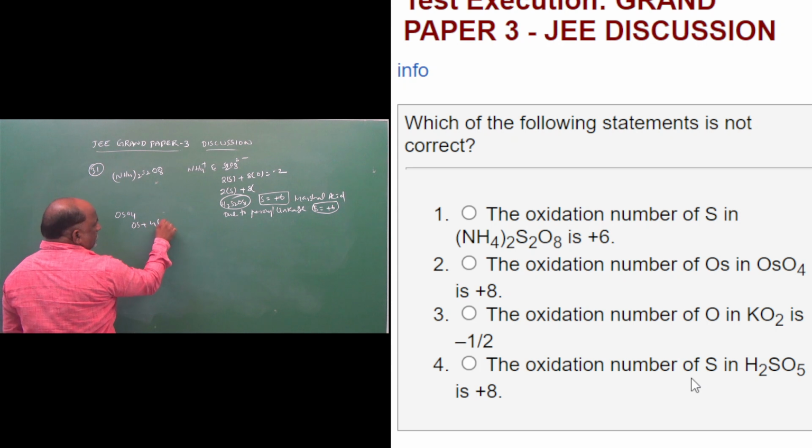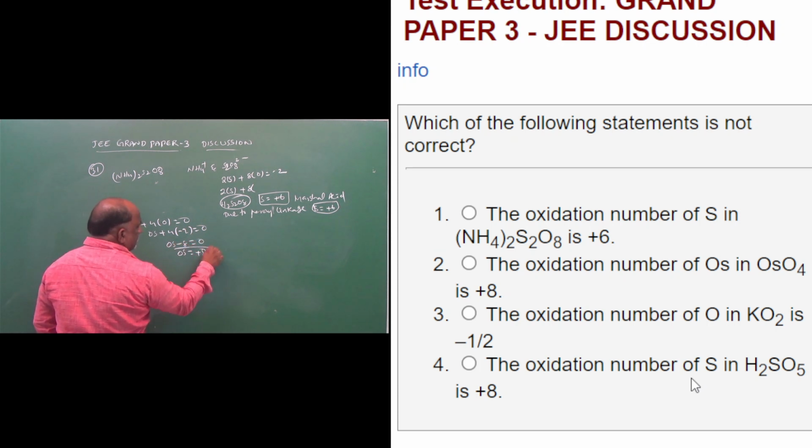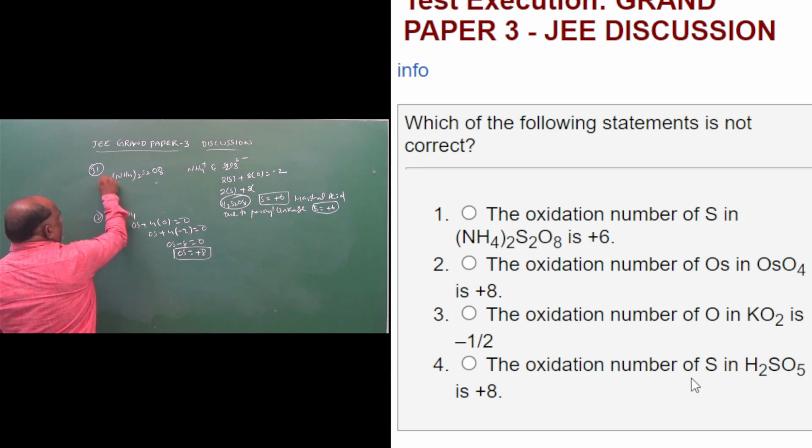OS plus 4O is equal to 0. OS plus 4 into minus 2 is equal to 0. OS minus 8 is equal to 0. OS is equal to plus 8. This is the second option. This is the first option.